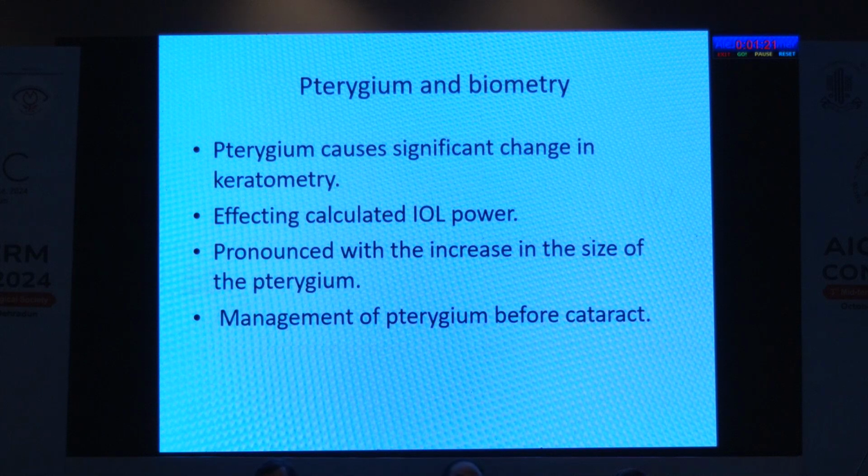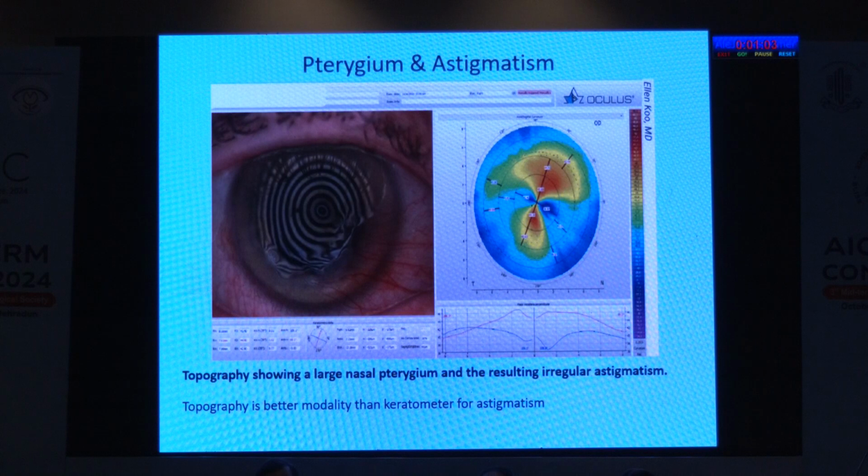Then I will tell what is the relation of pterygium and biometry. Pterygium causes significant change in keratometry reading that ultimately affects the calculated IOL power. It is pronounced with the increase in the size of the pterygium, so management of pterygium before cataract surgery is a must. But there are two schools of thought. Here, topography showing a large nasal pterygium and the resulting irregular astigmatism. So topography is a better modality than the keratometer for the astigmatism.